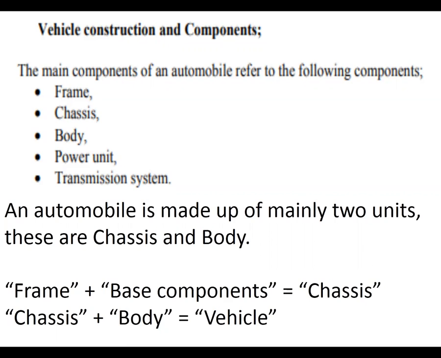An automobile is made up of mainly 2 units: chassis and body. You can see one equation over here. The frame and base components are called the chassis. Chassis is nothing but the bottom of the vehicle. It supports the total vehicle. So simply, I can say it is the bottom base. On the bottom base, the total body, engine, everything is mounted.